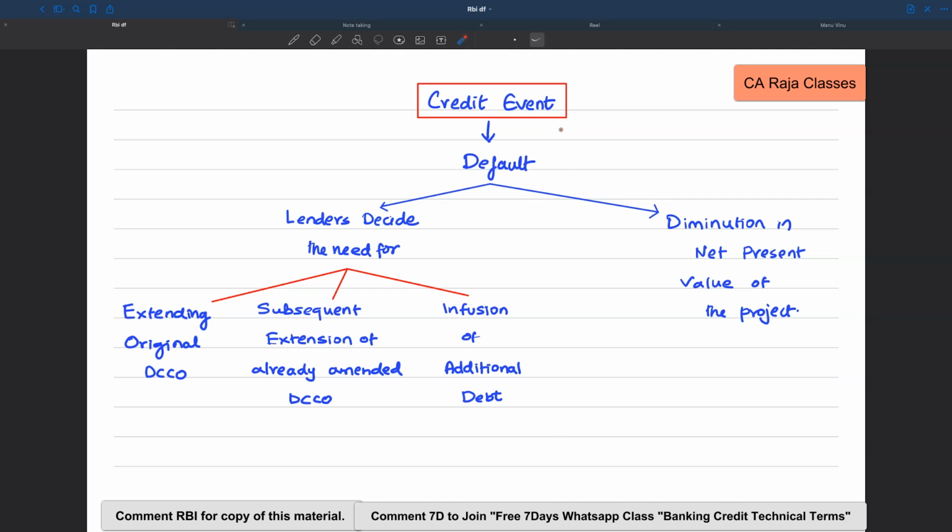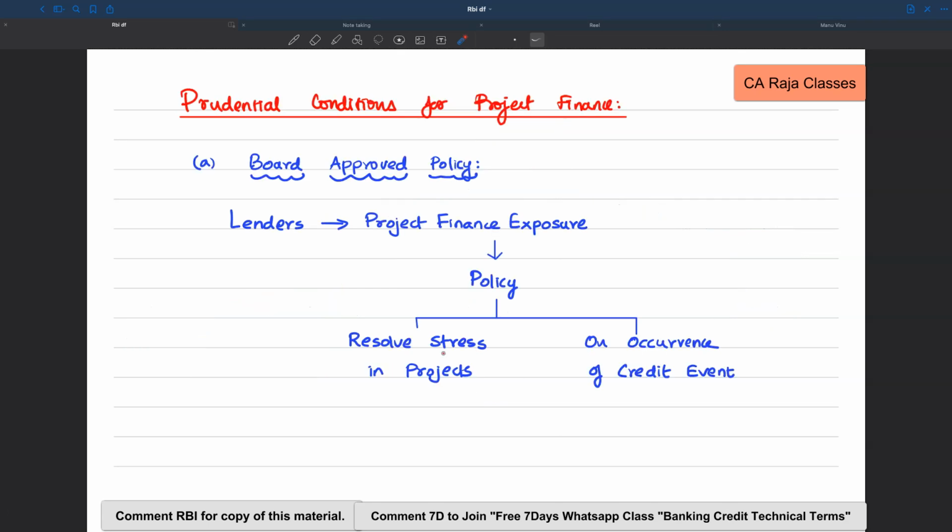So when it gives rise to a credit event, what is happening? It is an indication of stress. Then that stress has to be resolved, and for that there should be a policy in place which should have been approved by the board. So the cycle goes like this.